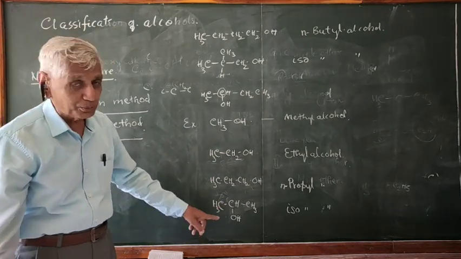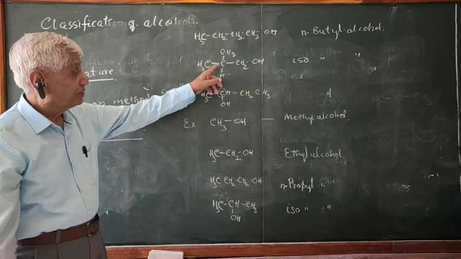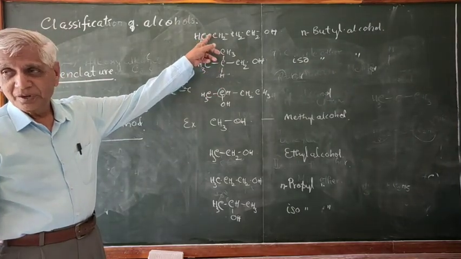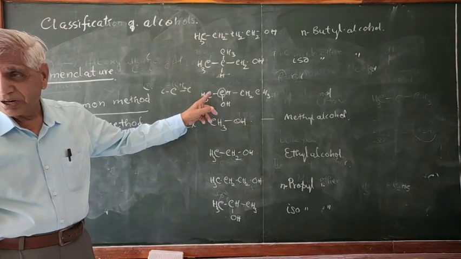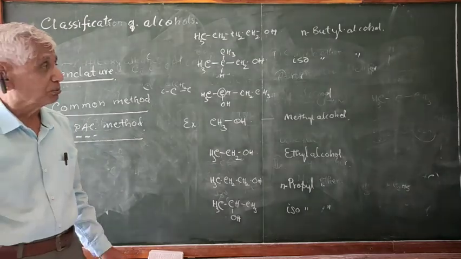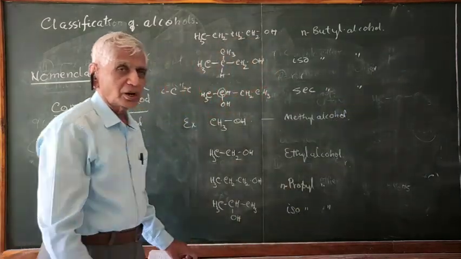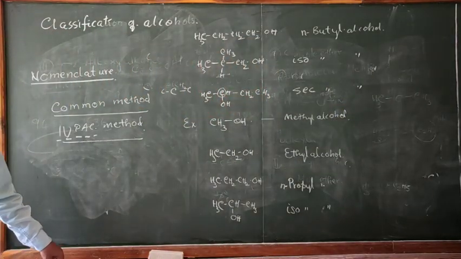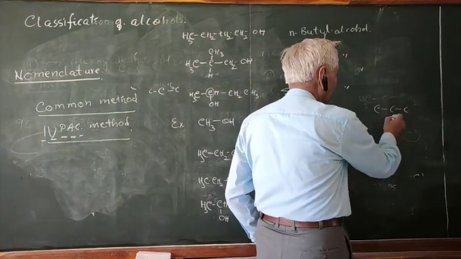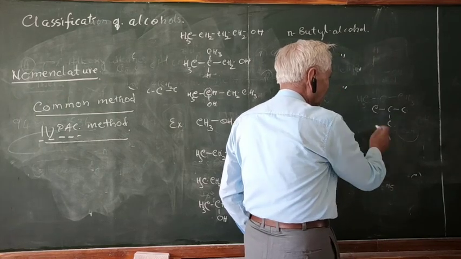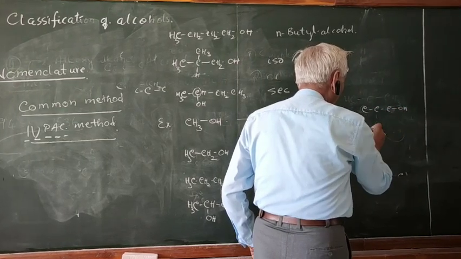Here it is called isobutyl because there is nothing else, only N and iso are there. Here, this is iso. This is N, this is iso. This is not called isobutyl alcohol, this is called secondary butyl alcohol. Please make a very sure note: secondary butyl alcohol. Say, in case of a compound containing only 3 carbon atoms or 4 carbon atoms, this is secondary butyl. If it contains only 3 carbon atoms, OH would be here or OH would be here.